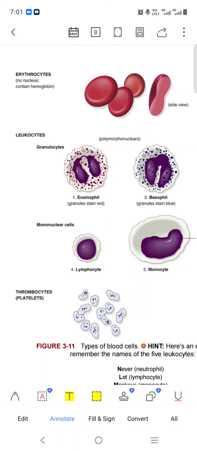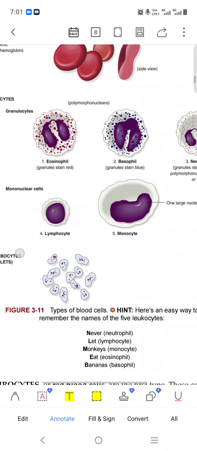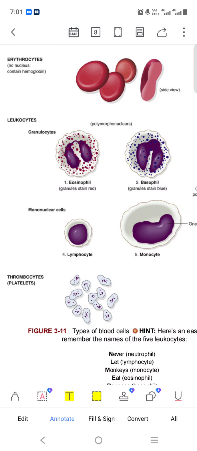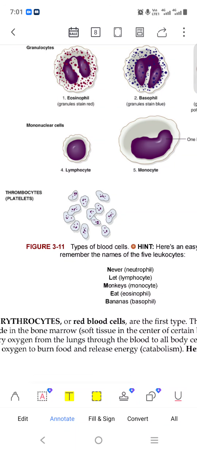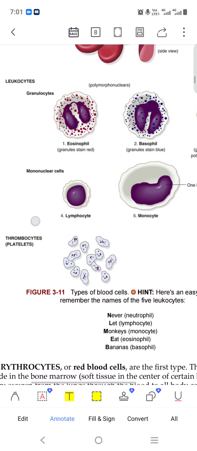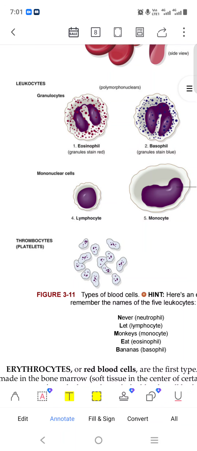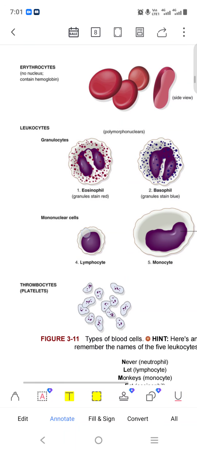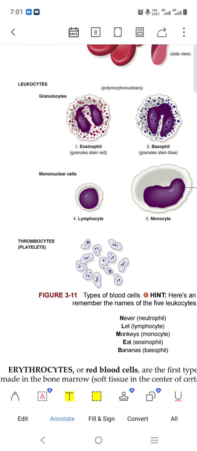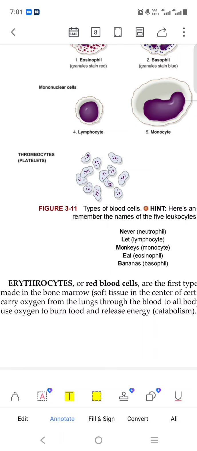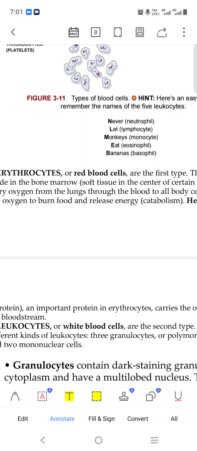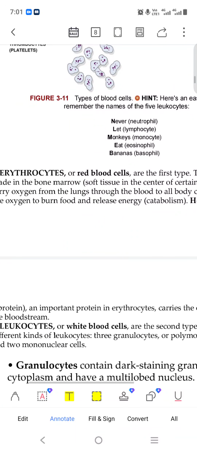This is the picture of all whatever we have just seen. White blood cell and granulocyte. Leukocytes are of these types: eosinophil, basophil, neutrophil, lymphocyte, monocyte. So this is the mononuclear cell, lymphocyte. These all five are leukocytes, white blood cell types. Thrombocytes are platelets. This type of platelet is there. No need to see much more in this because we have already seen.